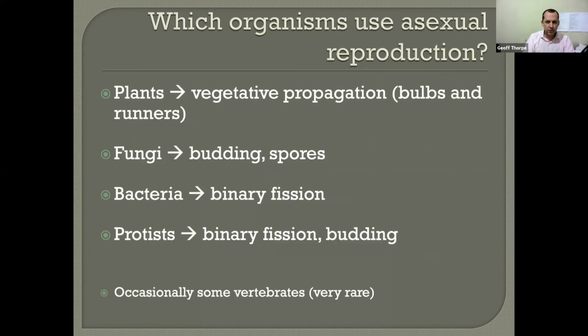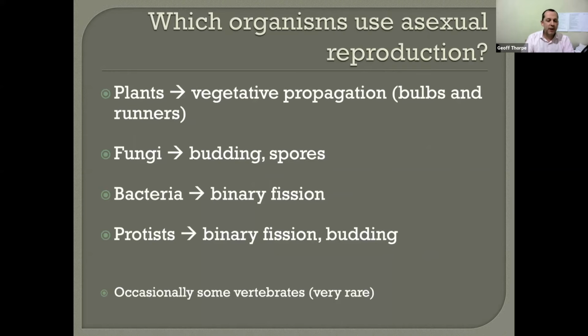So which organisms use asexual reproduction? Plants do, with vegetative propagation, bulbs and runners, which we'll be looking at in this video. Fungi, through budding and spores, we'll be looking at in the next video. Bacteria, through binary fission, we'll be looking at in this video. And lastly, protists, through binary fission and budding. Now, it's a small point at the bottom.